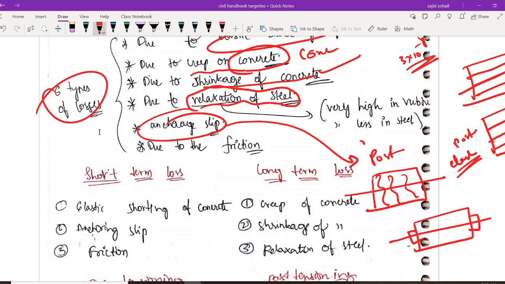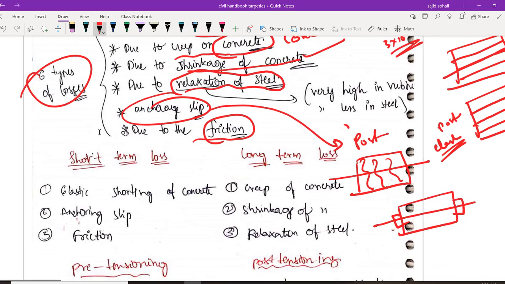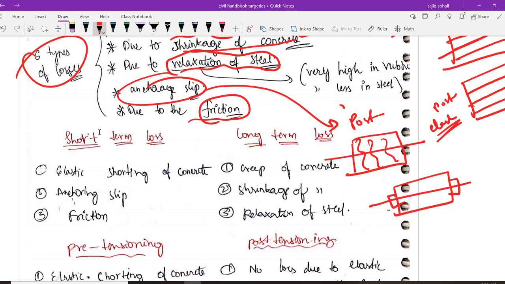Because of anchorage slip also you will be having a certain amount of losses. Next is due to friction, because frictional forces are induced. And one more thing, let me make it very clear, frictional forces will not be present in case of pre-tensioning. In pre-tensioning, frictional forces present नहीं रहेंगे.